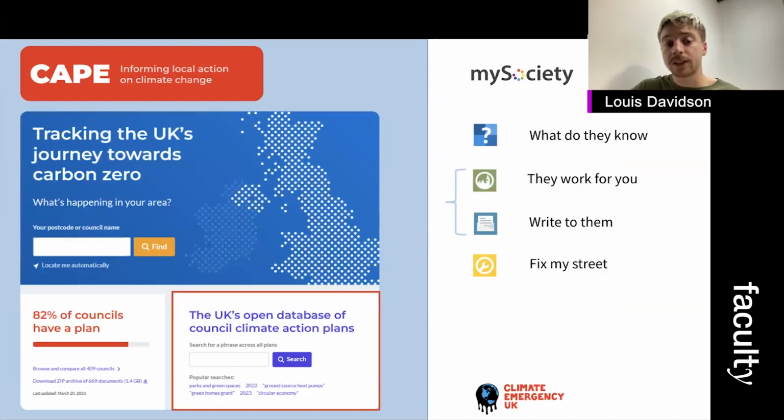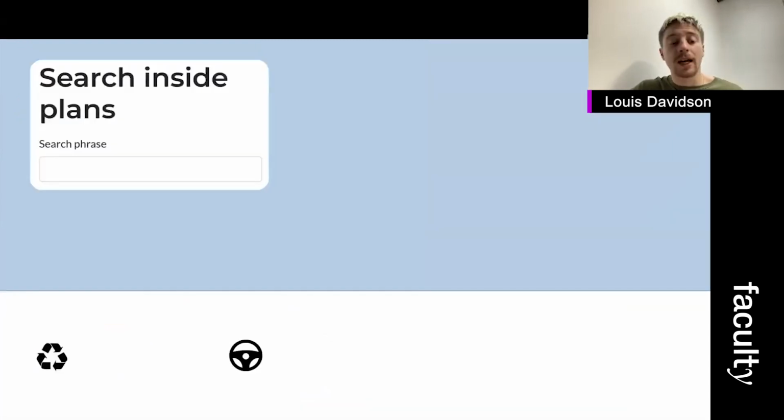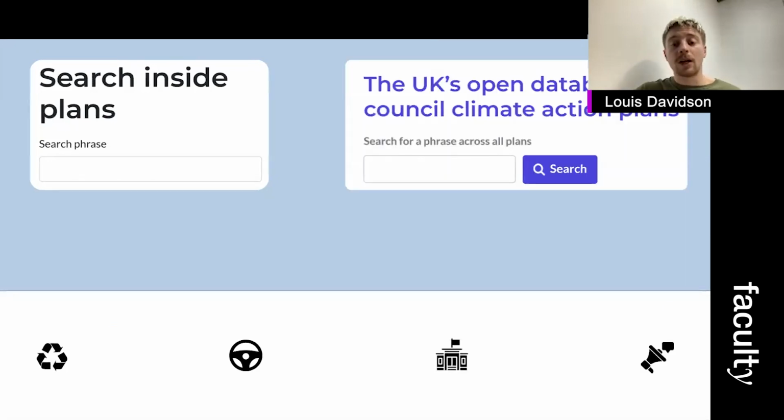My focus was on the search function on the site, which allows you to Control F or directly search through the database. This should allow a concerned citizen to find out about new recycling centres in his council, or an anxious motorist about new charging networks before he commits to a new electric car. However, it should also allow a more broad search through the entire database, so council officers, when drafting new plans, can get inspiration from what's already been done. Or campaigners can put pressure on their local council by being able to cite evidence of what's successful.